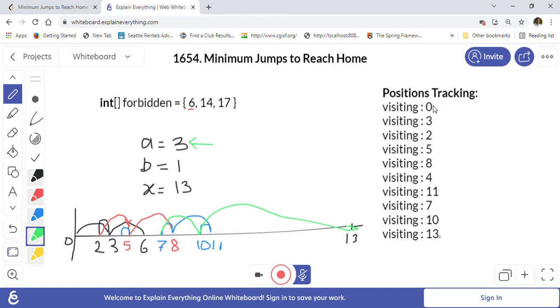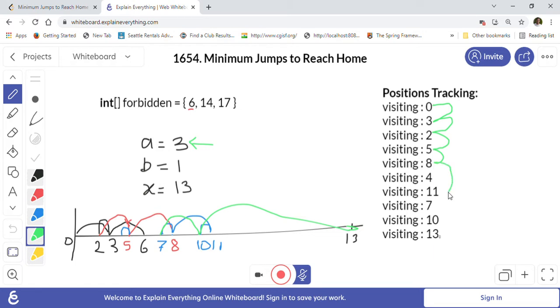Since we are going to use BFS, it will automatically make sure that we get the minimum jumps. For example, from 0 it can reach 3, which is one jump. From 3 it can reach 2, going backward. From 2 it can reach 5, going forward. From 5 it can reach 8, going forward again by 3. And from 8 it can reach 7, because you can go backward.